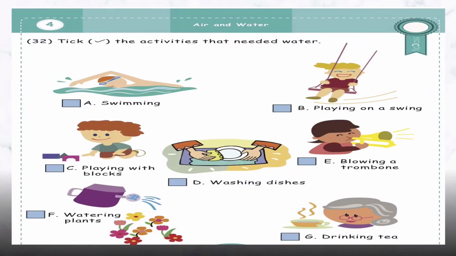Next, this is your worksheet of water. In this you have to tick the activities that needed water. जिन activities में हमें पानी की ज़रूरत है, हमें उन activities को tick करना है. So, for swimming we need water. For washing dishes we need water. For watering plants we need water. And for drinking tea we need water. So these are the activities in which you will tick. So let's see our next worksheet.